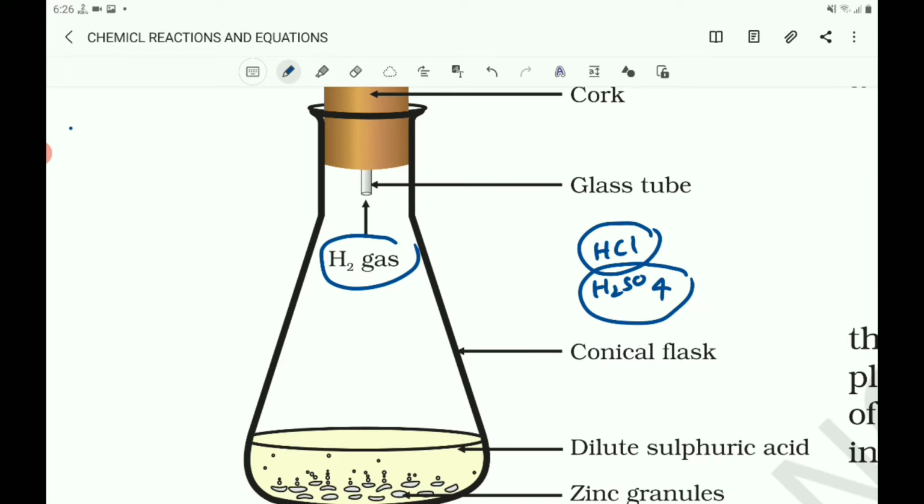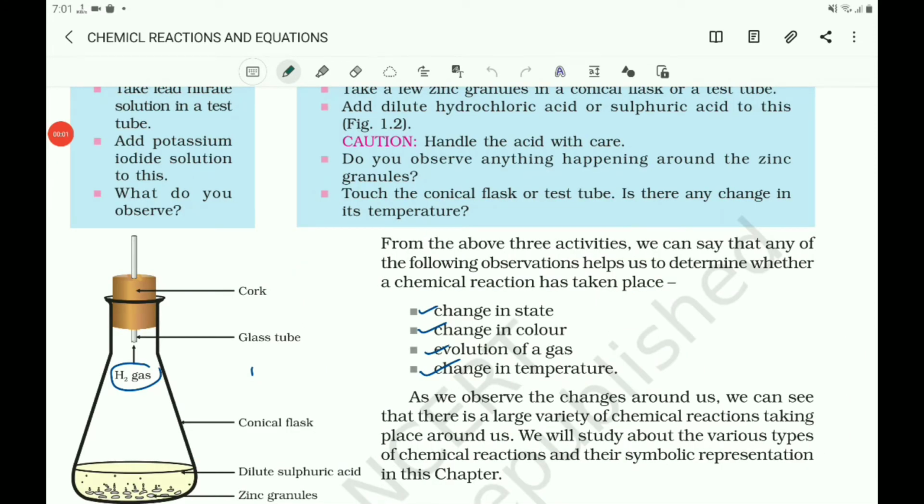In this way, the initial substances are changed into new substances. It is also one of the examples for a chemical reaction. How would you justify that a chemical reaction has taken place in the above activities, that is in burning of magnesium ribbon and also by adding sulfuric acid or hydrochloric acid to the zinc granules?